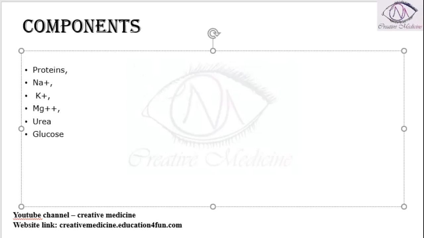These proteins, sodium, potassium, magnesium, urea, glucose are less than the blood plasma composition. Proteins in the aqueous humor is less than that of blood plasma. Similarly, sodium, potassium, magnesium, urea, glucose present in the aqueous humor is less than the blood plasma, whereas the other